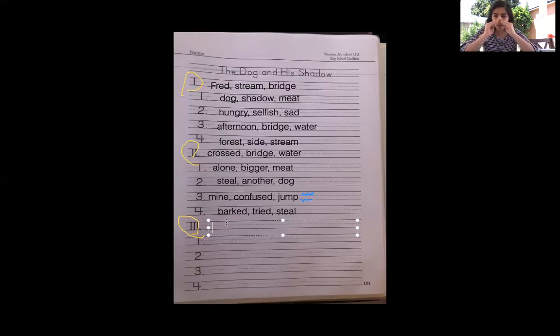It's at the peak. So that means it's the most exciting part of the story. It's the part that's like you're on the edge of your seat, ready to figure out what happens. Okay? It's the part where you are just so excited, and it's the most exciting part of the whole movie,